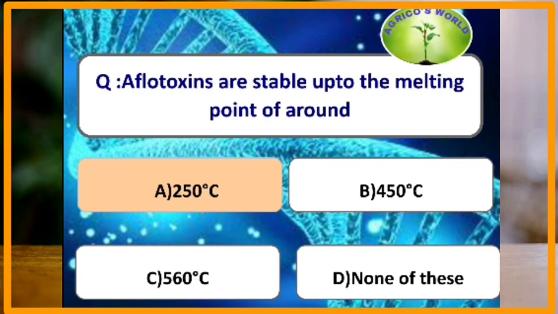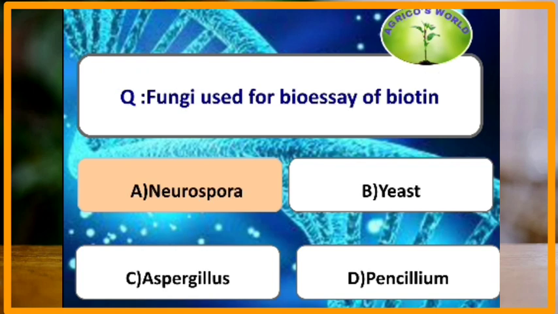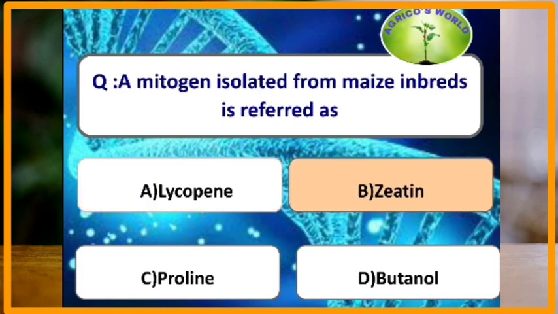Aflatoxins are stable up to the melting point of around. Aflatoxins are stable up to a point of 250 degrees centigrade. What is the fungi which is used for bioassay of biotin? The fungi which is used for bioassay of biotin is Neurospora.